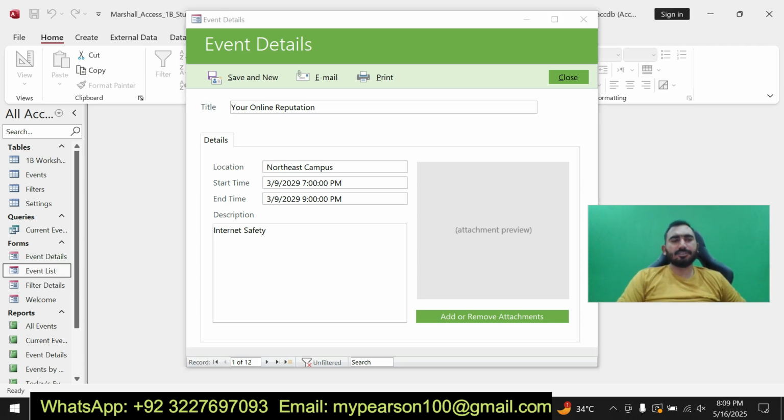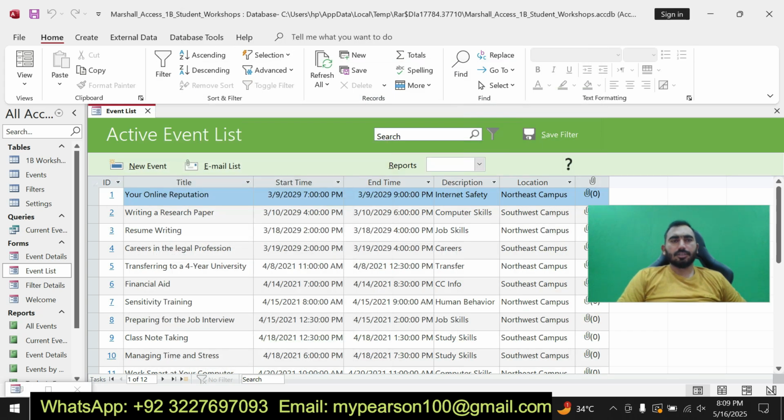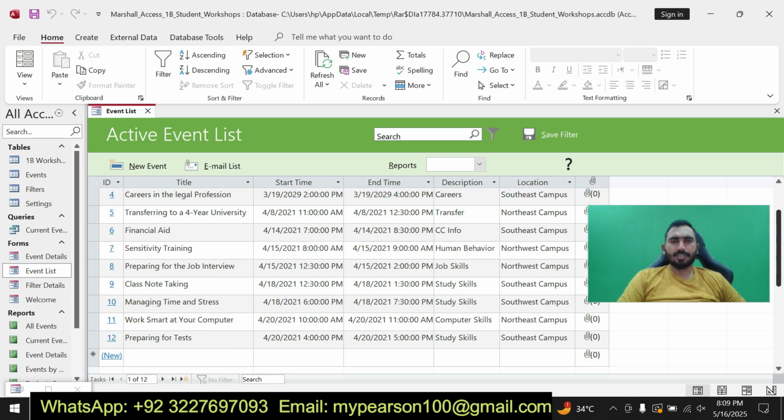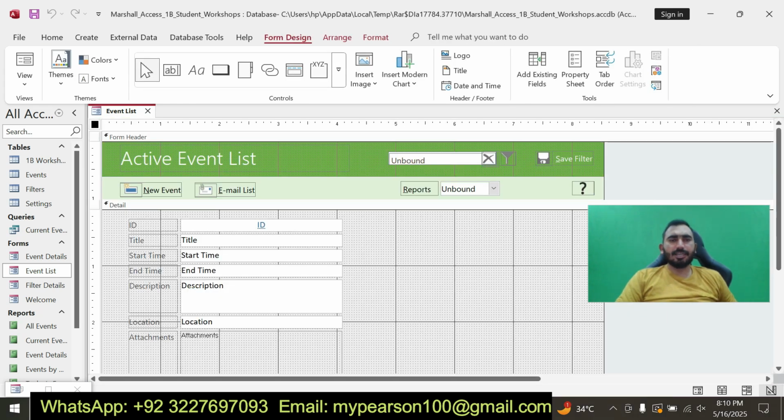Okay, the second form is Event List. You can see here my second form is here, that is Event List. I can show you the form design for this form. Here is the design view for this form, and here I have added the title, that is Active Event List, and the title, start time, end time, and description. Okay, you can see here I have created the second form.